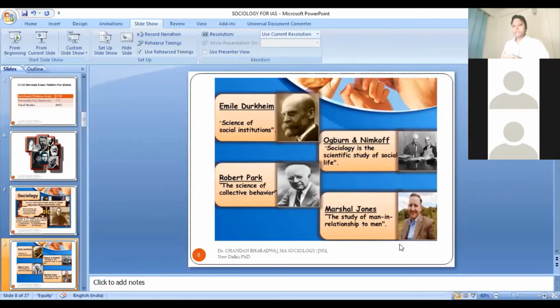How different scholars have tried to understand this discipline of sociology? As I told you, I had given you an idea of Emile Durkheim. He is also a key figure in the discipline of sociology. He has given us a good methodological approach. He has written books like Division of Labor in Society, Rules of Sociological Method, and a book called Society.